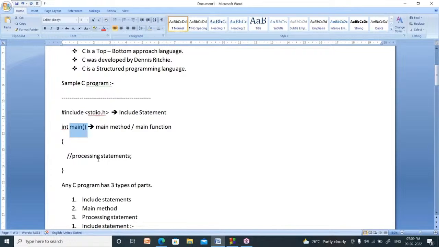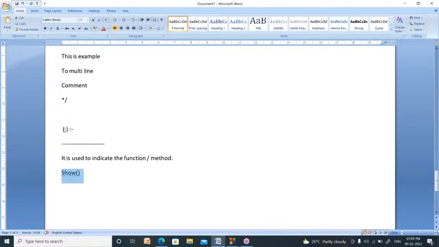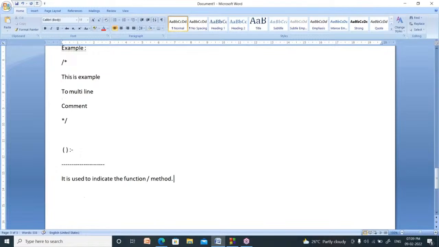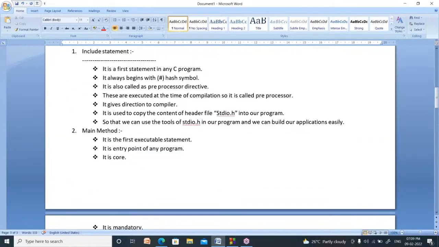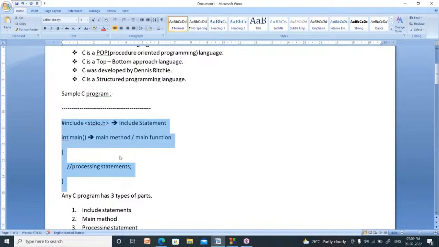If you write show, after using these round brackets, it is called the show function. The function name is show. It is the show function. So, like this, it is the symbol of a function. Right. This is about the main program, or sample C program.